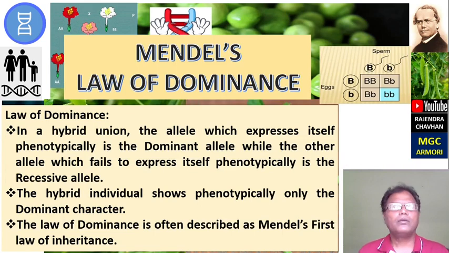In the law of dominance, in a hybrid union, the allele which expresses itself phenotypically is the dominant allele, while the other allele which fails to express itself phenotypically is called the recessive allele. The hybrid individual shows phenotypically only the dominant character. The law of dominance is often described as Mendel's first law of inheritance.